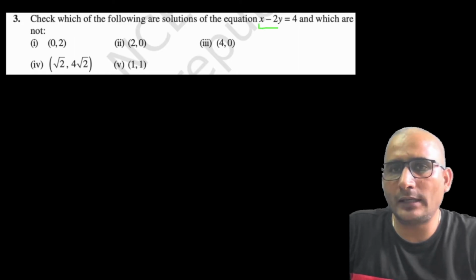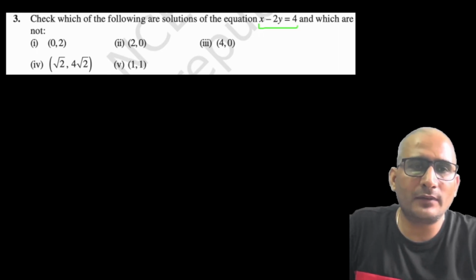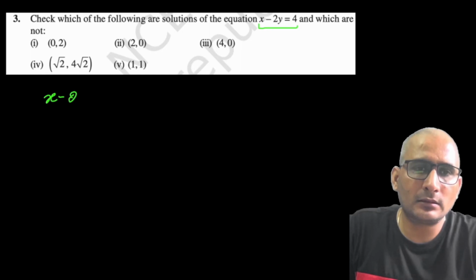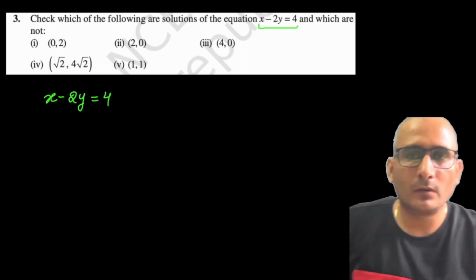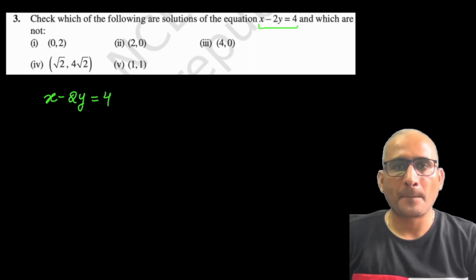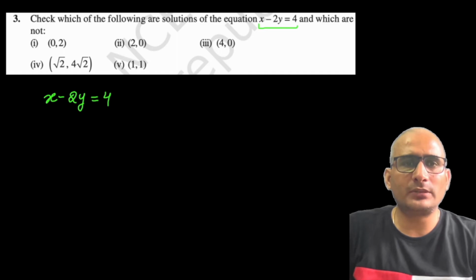x minus 2y is equal to 4. It is the equation given here. So in this we have to put the value for x as 0. Basically in this question we need to check whether the given point is a solution or not.